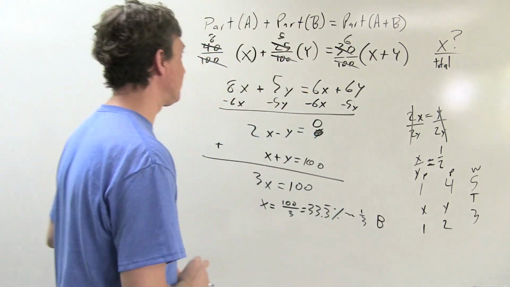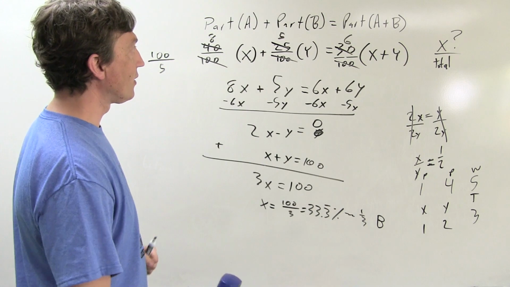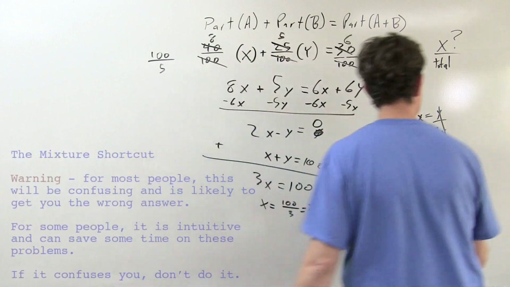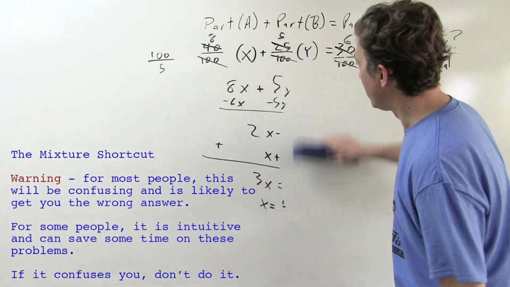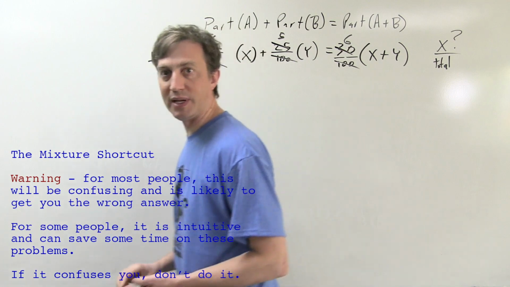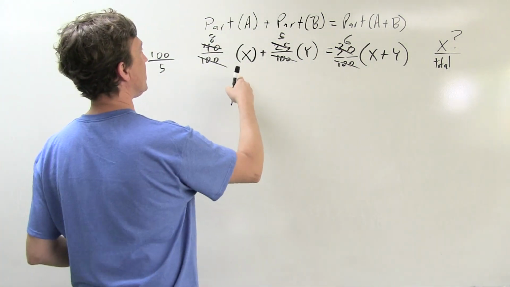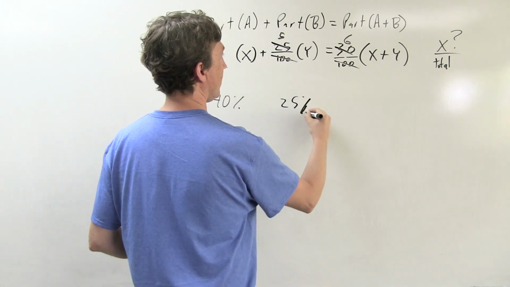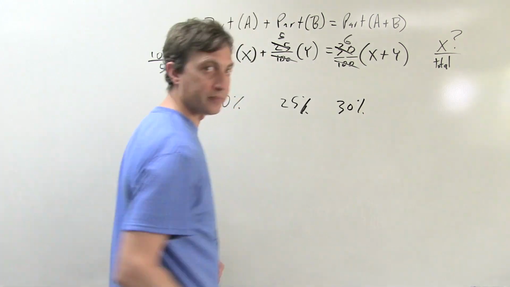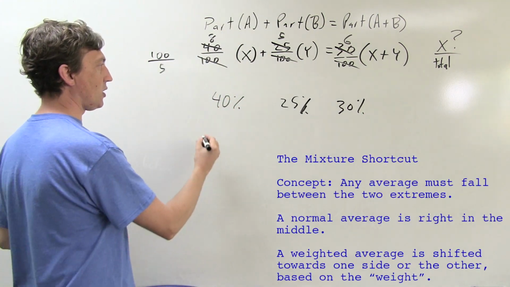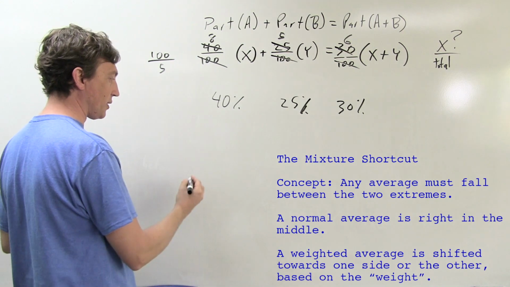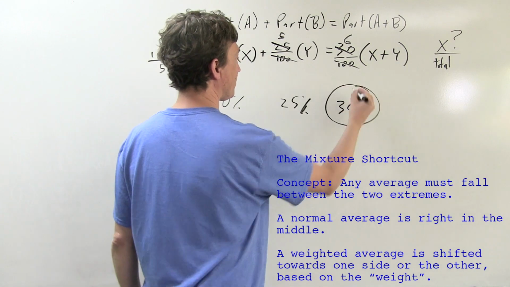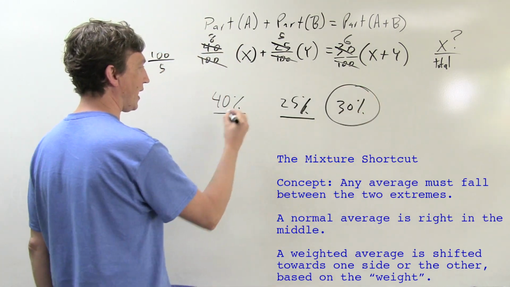I've got one tip here that I saved for the end because it tends to confuse people, but there is another way to do this. It's even easier on a problem like this, and it's about saying that anytime you have a weighted average, you can actually kind of visualize where you need to be. Because we've got these two things, and this one is 40%, and this one is 25%, and our goal is to end up at 30%, right? And if we just put these on a number line, you'll notice something, which is that the end result, 30%, has to be in between 25 and 40.